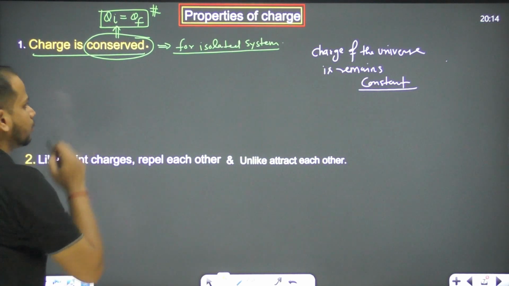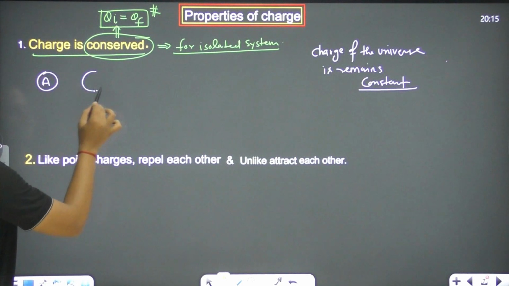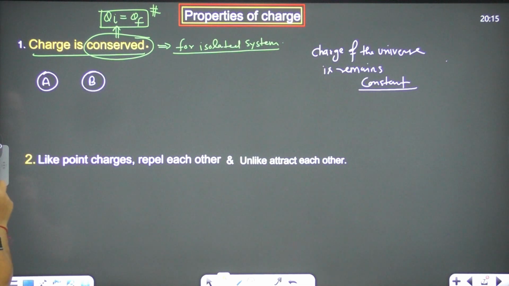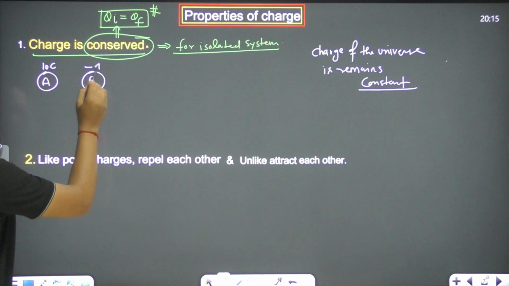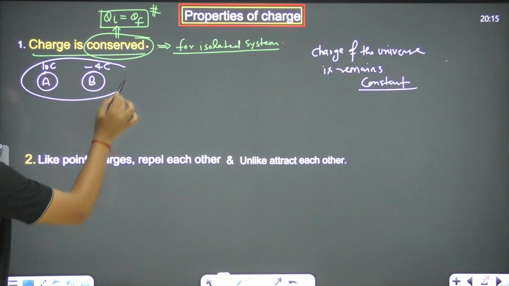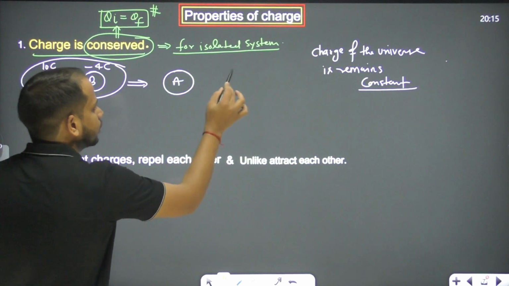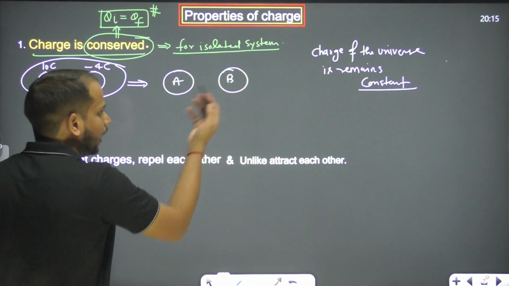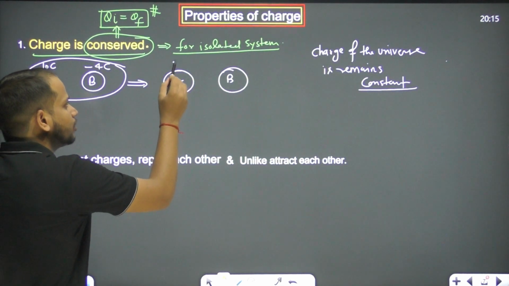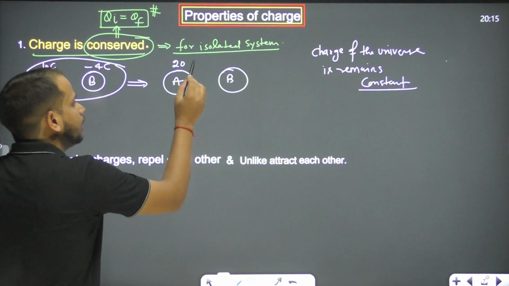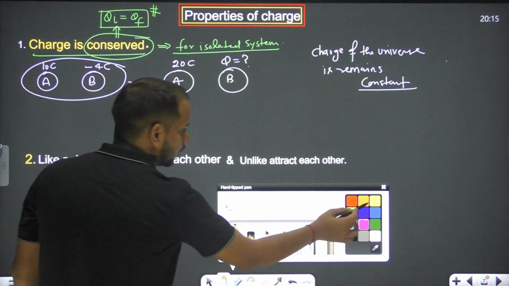So what is the meaning of this isolated system? Let's see an illustration. Say this is object A and this is object B. The charge on A is 10 coulomb and the charge on B is minus 4 coulomb. They are separated from other bodies, and we are not doing anything externally between A and B. Now I say the charge on A becomes 20 coulomb. Can we find the charge on B? Let's see how.